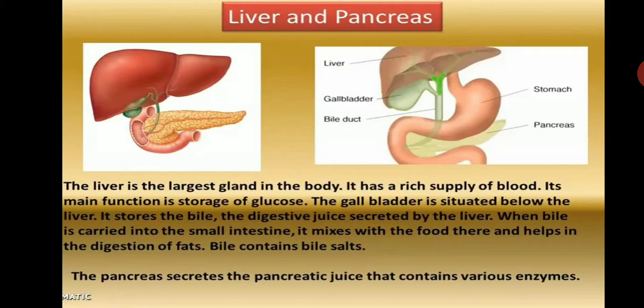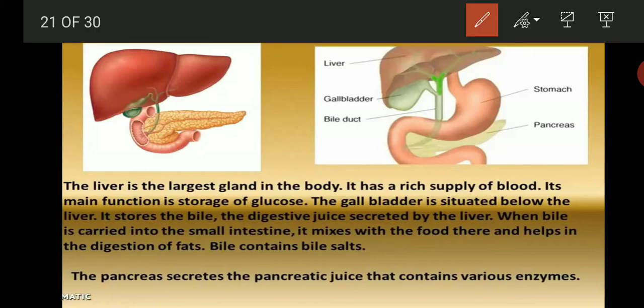Now the food passes into liver and pancreas. First we will see the liver. The liver is the largest gland in the body. It has a rich supply of blood. Its main function is storage of glucose. The gallbladder is situated below the liver.